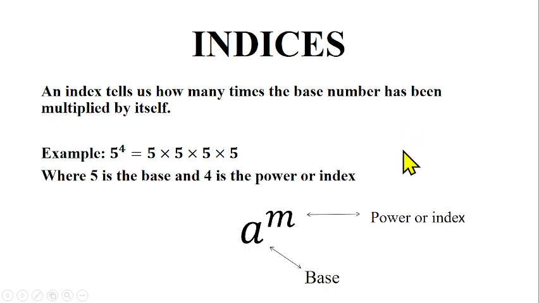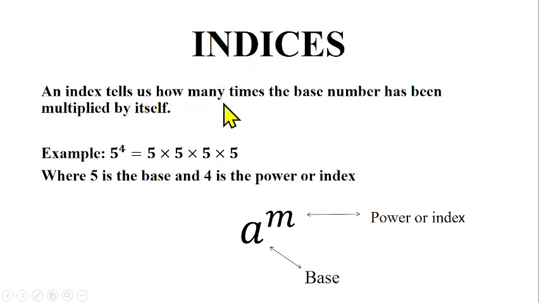When I have 3 raised to power 2, that is saying 3 in 2 places. That 3 is the base, 2 is the power or index. So 3 in 2 places, that's what that implies. So that 2, which is the power, is also called the index, while the 3 is the base. So we are talking about indices now. We are talking about the number with base and power. Any number that can be represented in base and power is what we are referring to in indices.